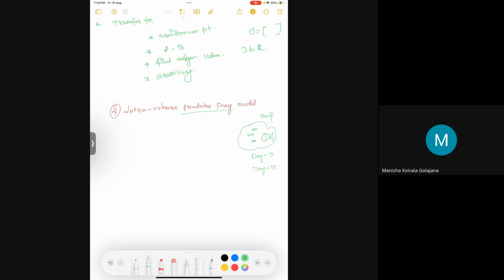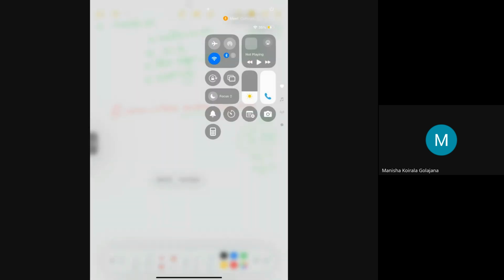And also, one minute, I'll just switch off this low power. It keeps turning off.